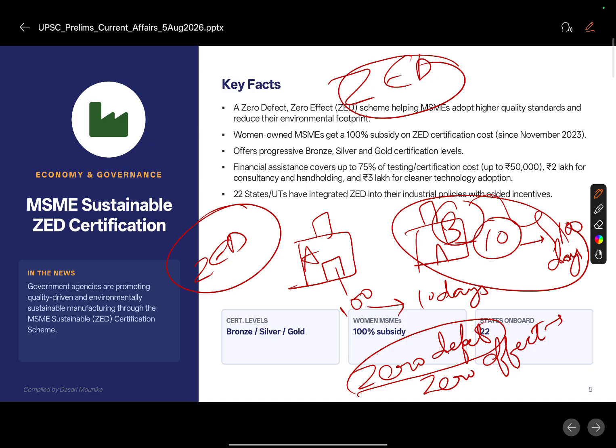So here the certification will be in three different levels: bronze, silver as well as gold. For a Z certification, there is some cost.